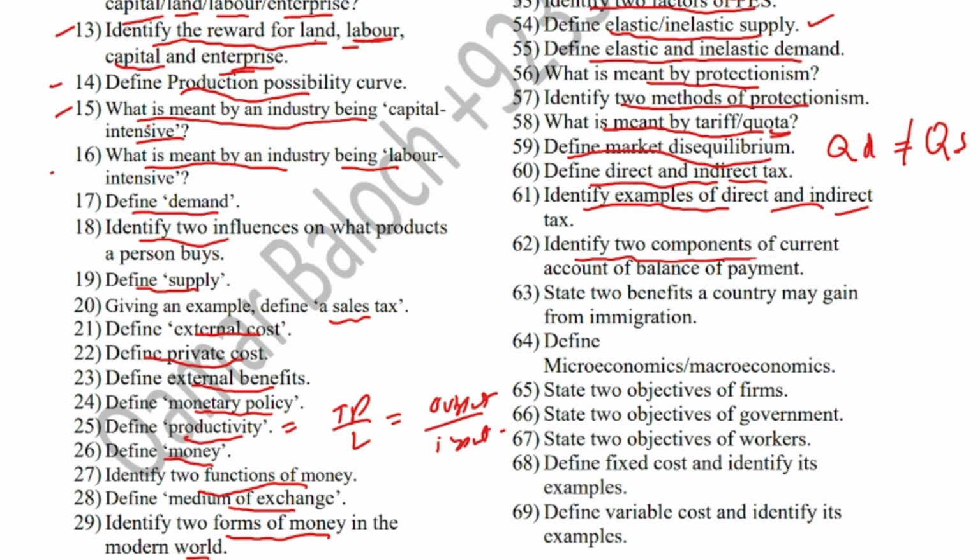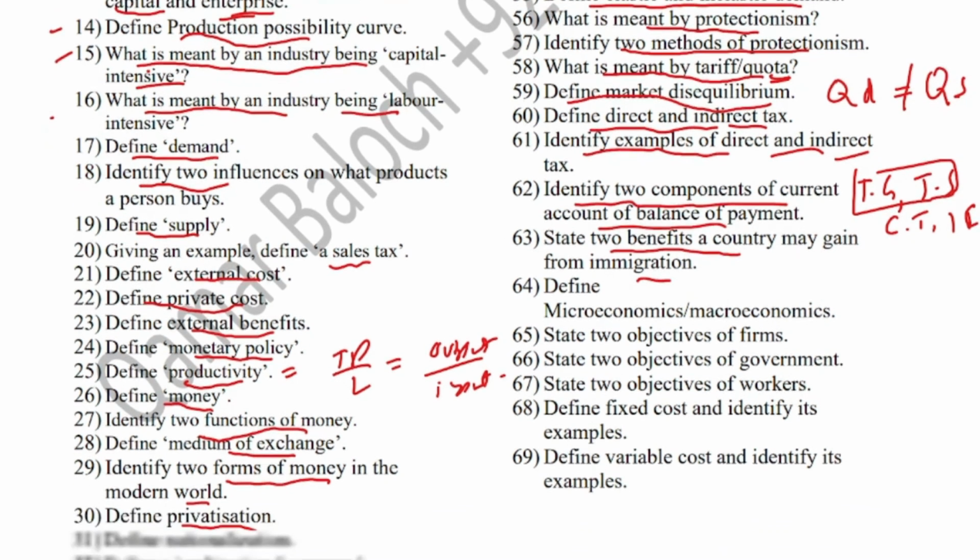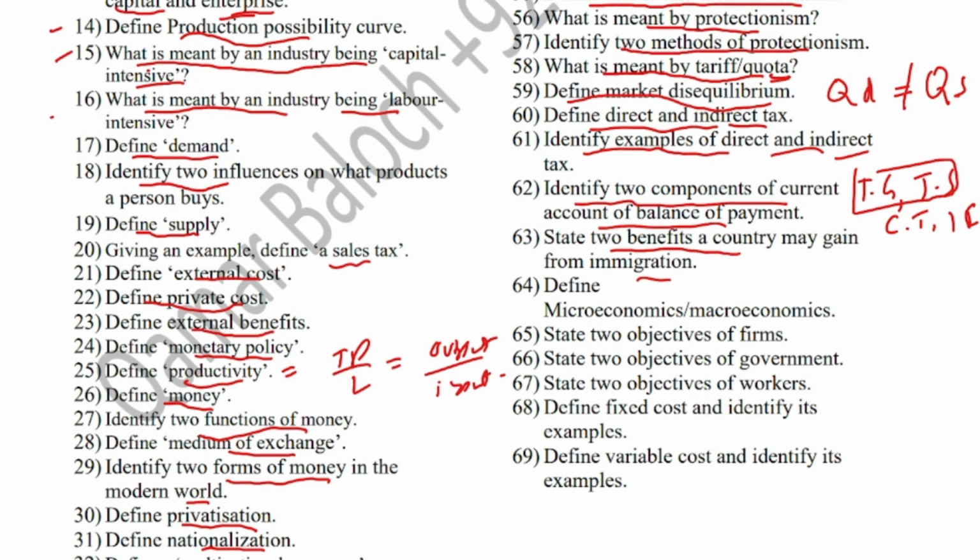Identify two components of current account of balance of payment. Current account of balance of payment has multiple components like trade in goods, trade in services, current transfers, and income flows. These are the four components of the current account, and you can identify any two of them. Like you may say trade in goods and trade in services. State two benefits a country may gain from immigration. Immigration means more people are coming into the country, right?